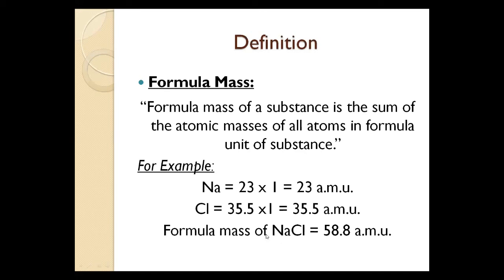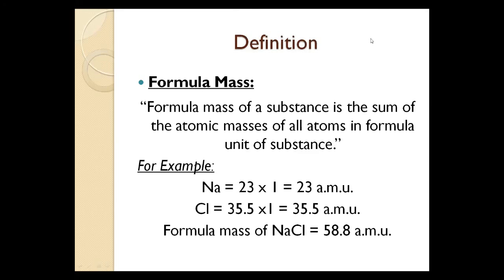In NaCl, Na has mass 23 and one atom of Na is used, so 23 multiplied by 1, we get 23 amu. Here we are using the unit atomic mass unit. Chlorine has the mass 35.5 and one atom is used here, so multiplying by 1 we get 35.5. When we sum up 23 and 35.5 we get 58.5 amu. This is the formula mass of NaCl. By this method, we can calculate the formula mass for any substance.